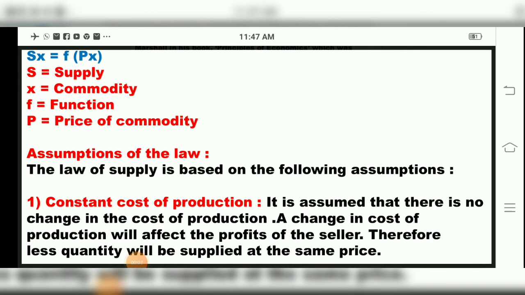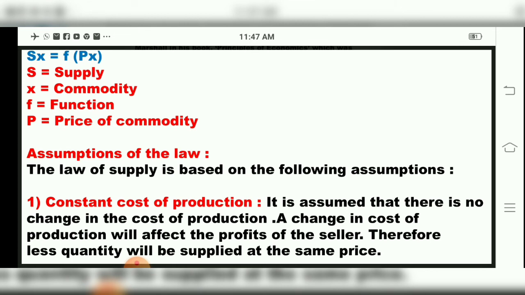Good day, dear students. Last period we studied the law of supply, its definition and statement. In the statement of supply, we studied that supply is directly related with the price and quantity of a commodity. Higher the price, higher will be the supply; lower the price, lower will be the supply. So this shows that supply has a direct relationship with price.